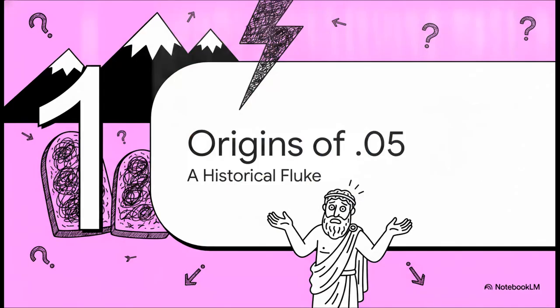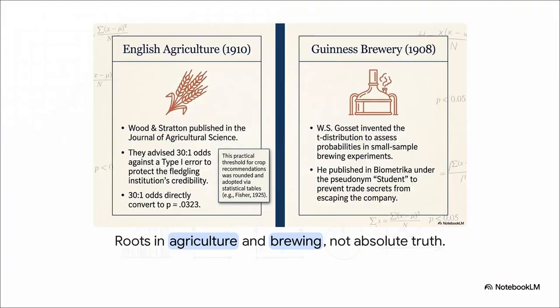Section 1. The origins of 0.05. Believe it or not, the genesis of our modern scientific standard traces all the way back to English agriculture and beer brewing. Yeah, seriously. Back in 1910, Wood and Stratton published a paper in the Journal of Agricultural Science. They just needed a way to protect crop yield recommendations for farmers, so they advised 30-to-1 odds against making a type 1 error. If you run that math, 30-to-1 odds convert exactly to a p-value of 0.0323. That number was eventually just rounded up and baked into statistical tables.